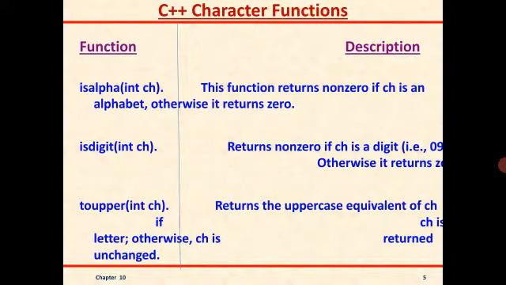Students, already you know that in C++ we are having two different types of alphabets. One is uppercase characters and second one is lowercase characters. So toupper is a function. What it does, it takes one character and it will convert that character into uppercase.